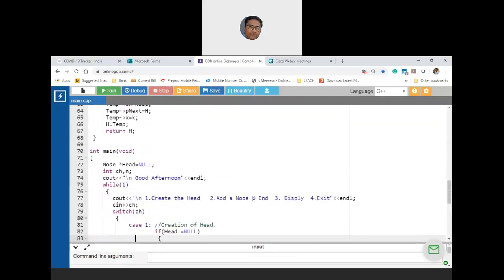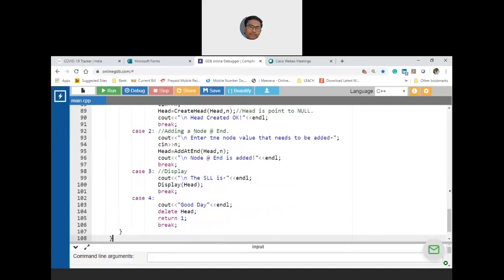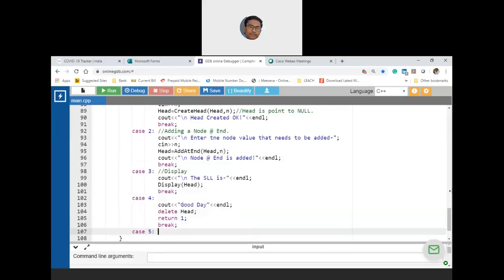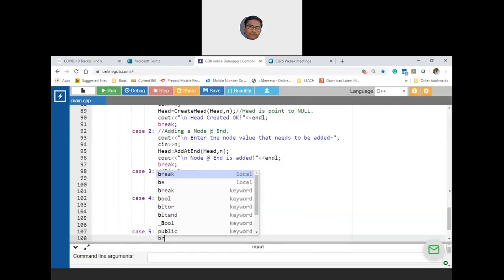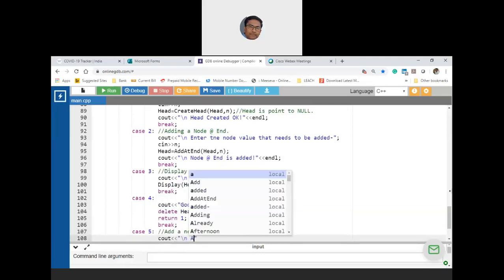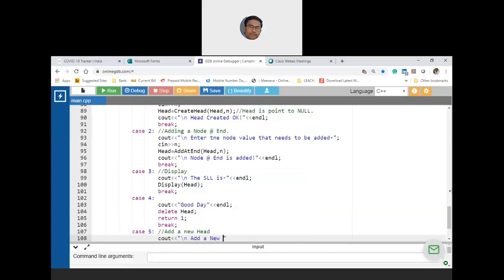Add new head. So let us keep that as option 5. Let us write case 5: add a new head. Break. So now here cout: add a new head.